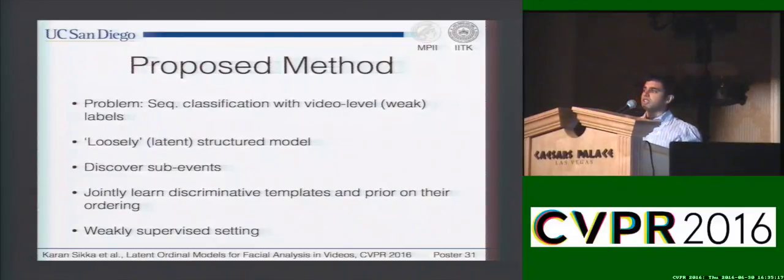So we propose a loosely structured latent variable model. And the idea is that we want to discover these discriminative sub-events. And we want to jointly learn these event templates as well as the prior on their orderings jointly and in a weakly supervised setting.